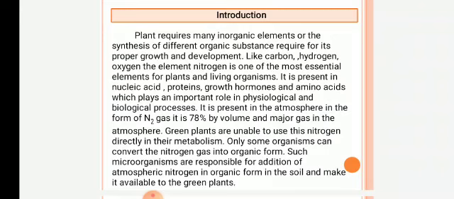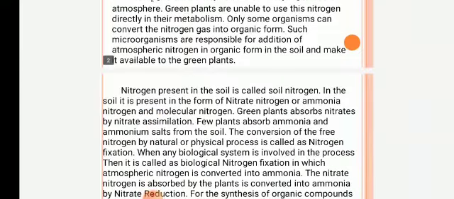So microorganisms of different types are important to convert nitrogen into different forms. Now see the next slide.